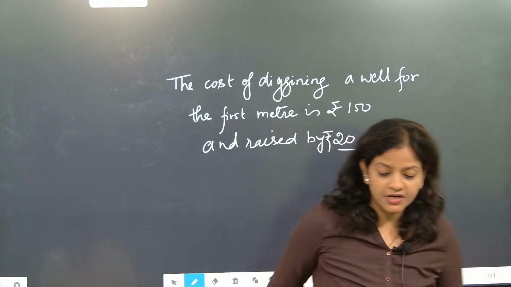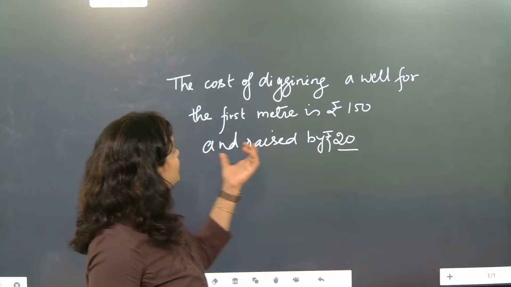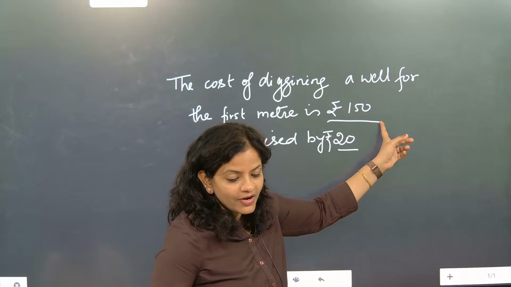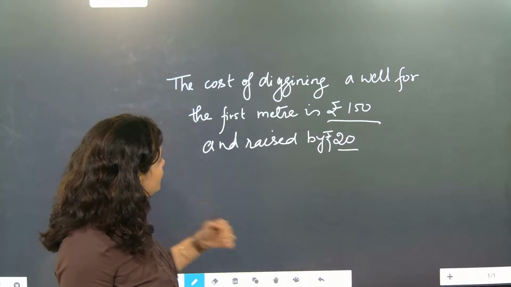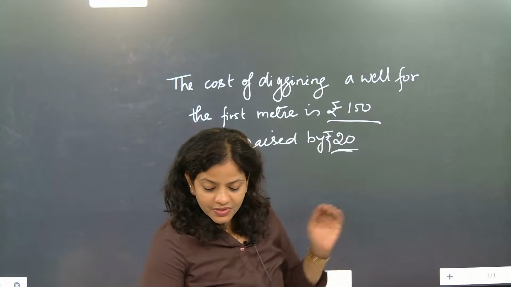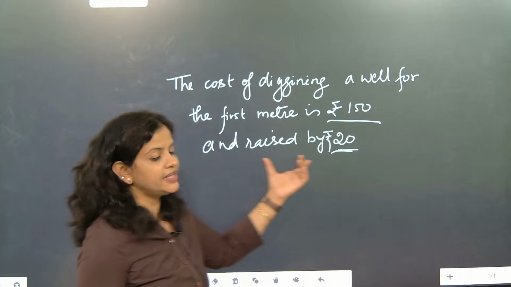Let's start preparing for AP very nicely. The cost of digging a well is given: the first meter costs 150 rupees. After that, every 1 meter the cost increases by 20 rupees. Is it in AP or not? Your answer should be: it is in AP.